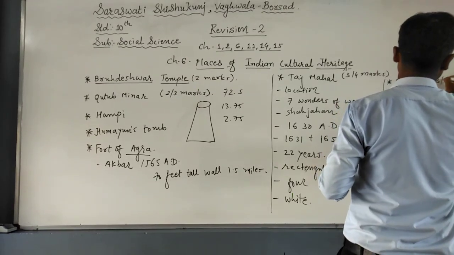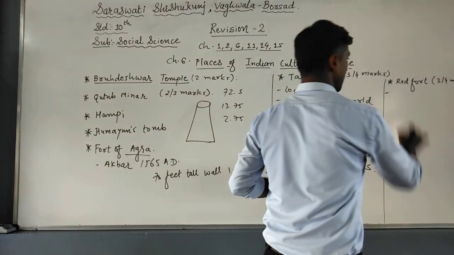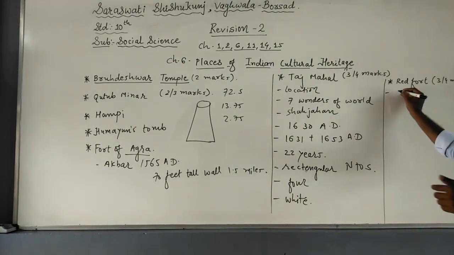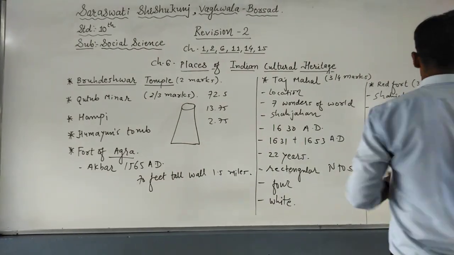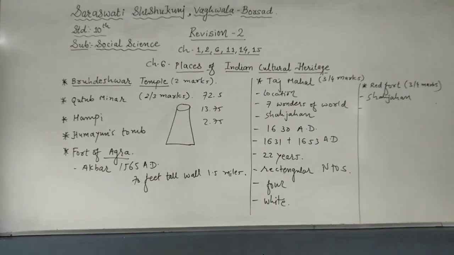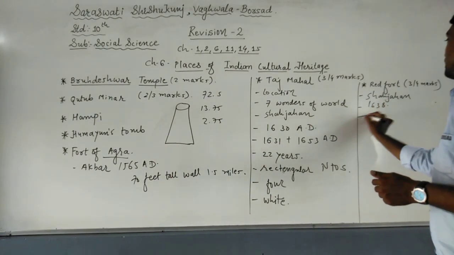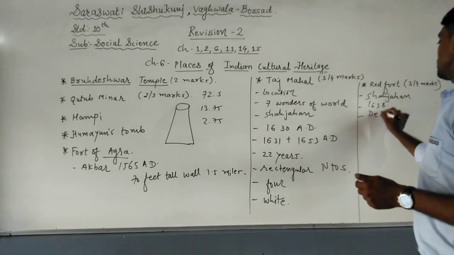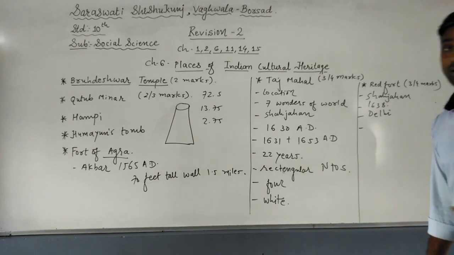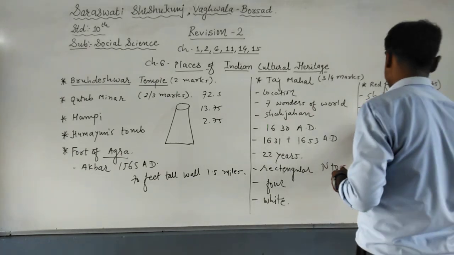It may also ask for 3 or 4 marks. Now students, just see that it was also constructed by Shah Jahan only. During 1638 AD, Shah Jahan started the work of the Red Fort. Now the Red Fort is located in Delhi, so that is also one point that we can consider. Afterwards, we can say he made the entire city and gave it the name Shahjahanabad.